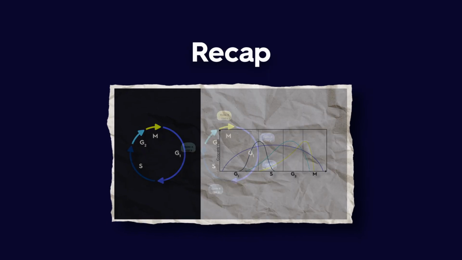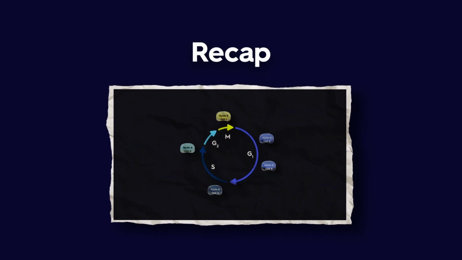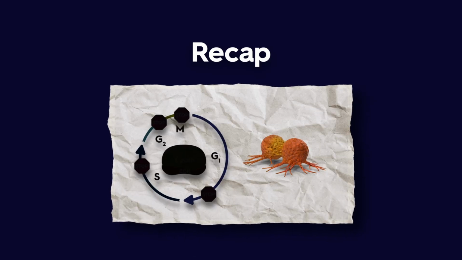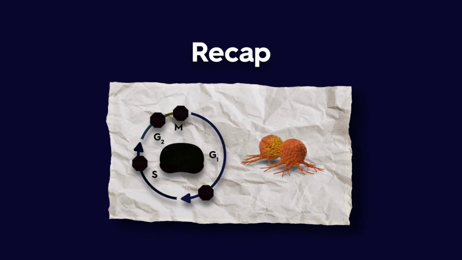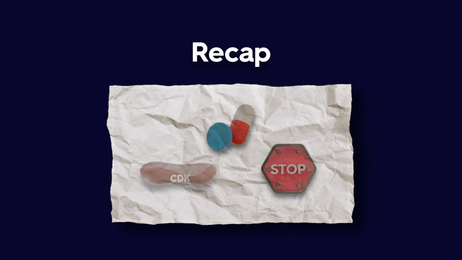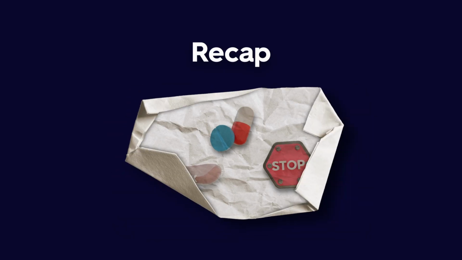To recap, cyclins rise and fall, CDKs drive each phase, and checkpoints pause for repair. When this regulation fails, cells divide uncontrollably, leading to cancer, insight that guides today's CDK-targeted treatments.